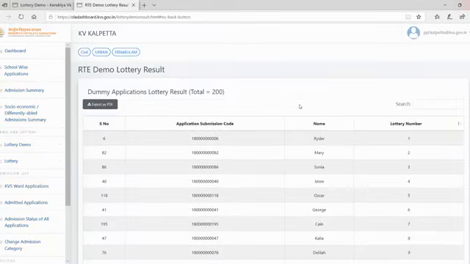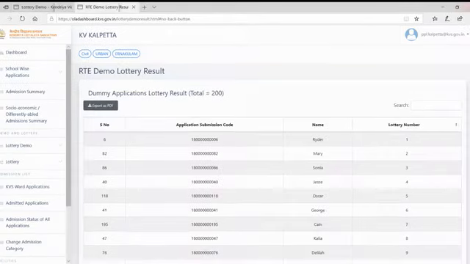So see, now the lottery has been conducted and we are getting the serial number. This is lottery number 1. So in the pre-lottery list, the 6th serial number student has got the first one. So in the RTE list, this child will be the first one. Earlier it was serially arranged. Now see, I will show you this.